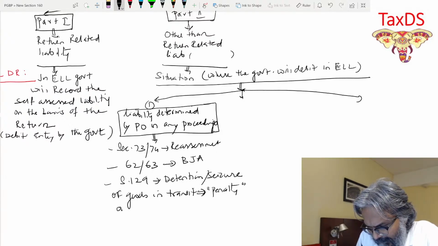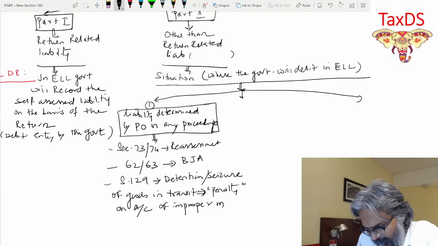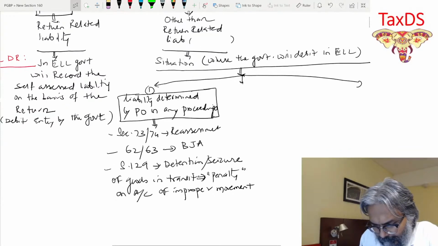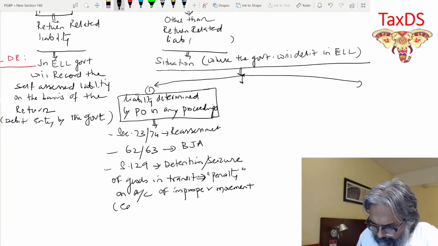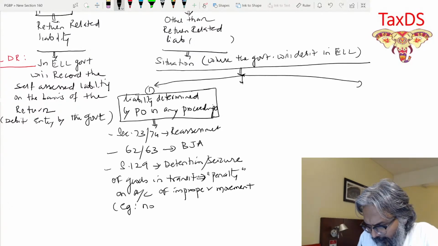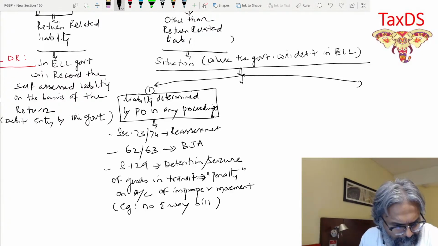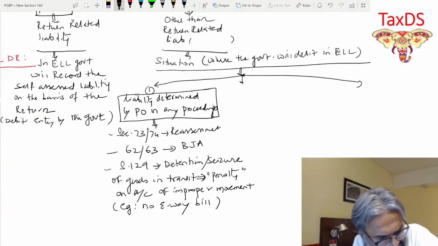On that, penalty on account of improper movement, students, that is the example. No e-waybill.